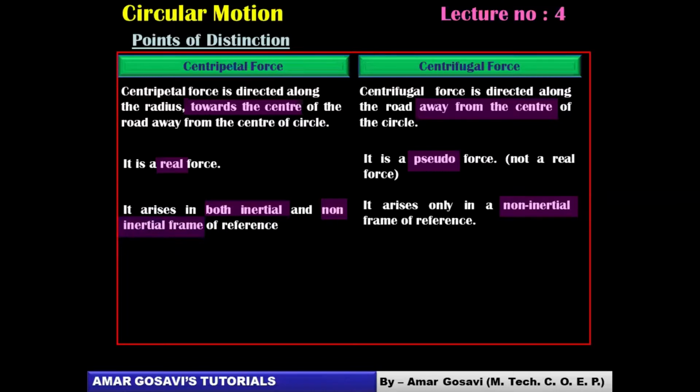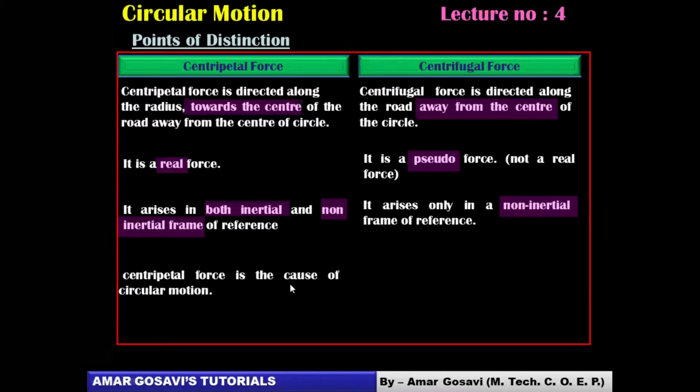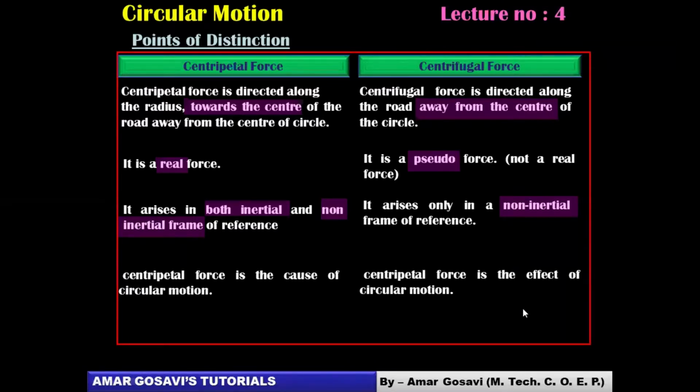Important points of distinction. Centripetal force is the cause for circular motion. You can see this force is the cause. If this is not there, there won't be any circular motion. Whereas centrifugal force is the effect. It is produced because of circular motion. So one is cause and the other is effect. So you need to understand this difference.